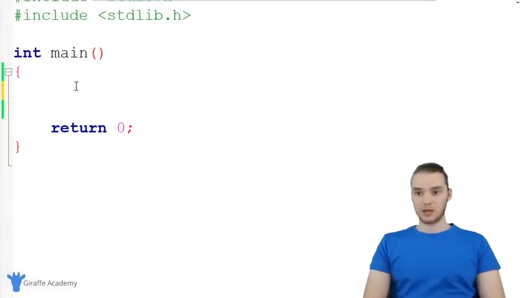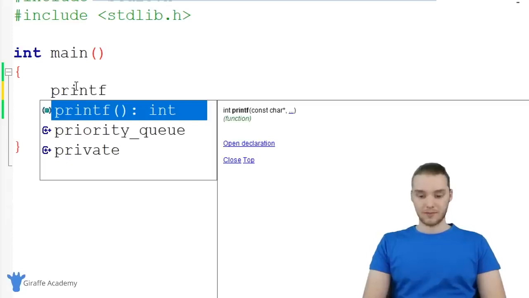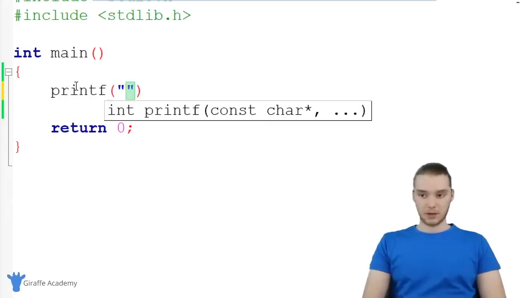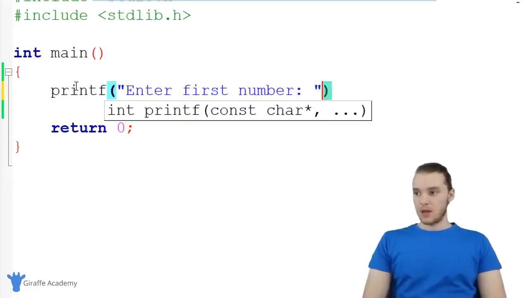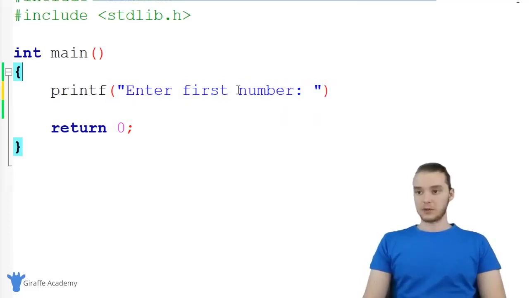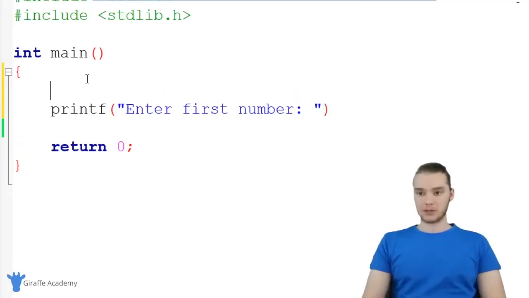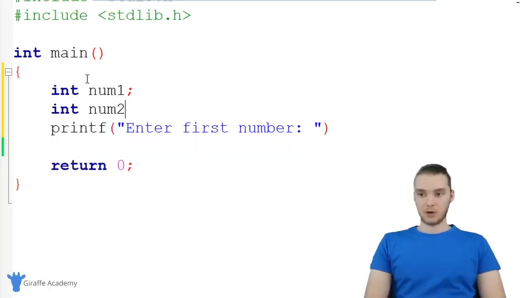The first thing I want to do is print out a prompt. So I basically want to prompt the user for some input. So over here, I can just say printf, and inside of here, we're just going to give them a little prompt. So I'll say enter first number. And essentially what we're going to have them do is enter in two numbers. So I'm going to create two variables up here. We'll make an int, and we'll call it num1. And then we'll make another int, and we'll call it num2. And I'm not going to give these values right up front. We're going to end up giving these whatever the user enters in.